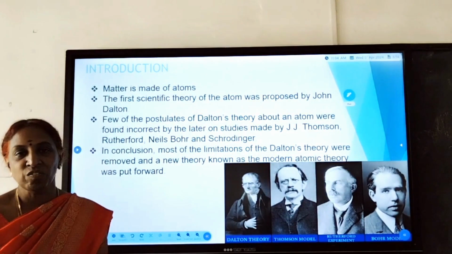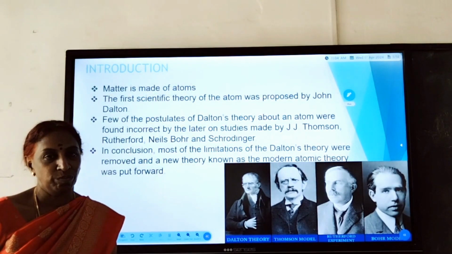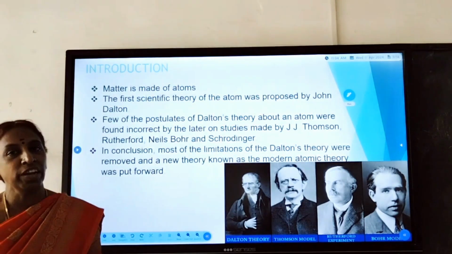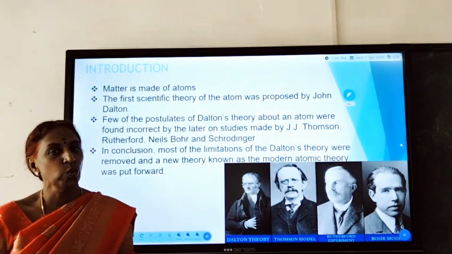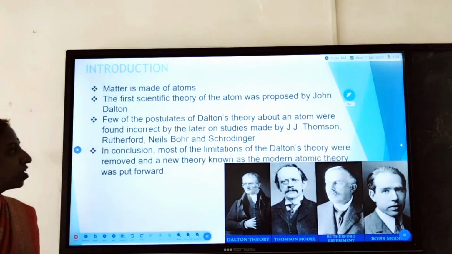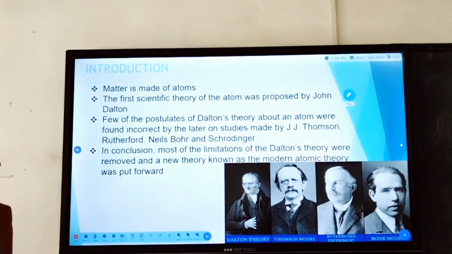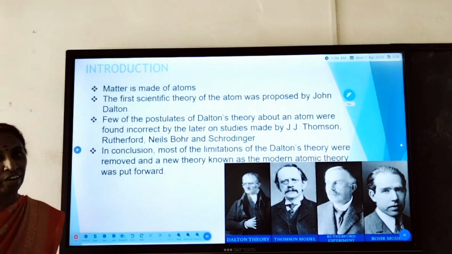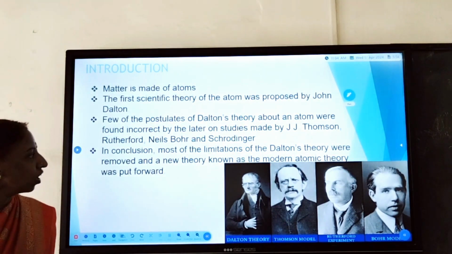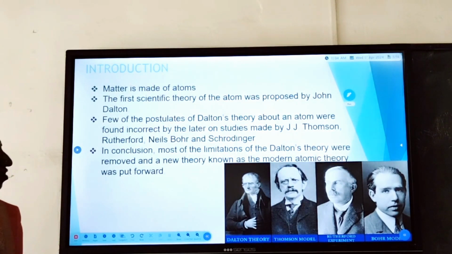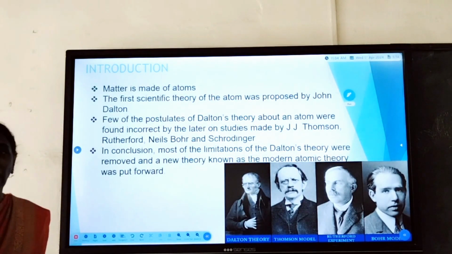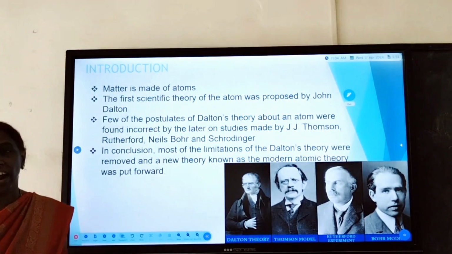We all know whatever we see around us is made up of matter. Matter is made up of atoms. Atoms of the same element or different elements combine to give you a molecule. The first scientific theory of atom was proposed by John Dalton. In his theory, there were some incorrect points. So scholars like J.J. Thomson, Rutherford, Bohr, and Schrödinger made a conclusion, removed some limitations in Dalton's atomic theory, and gave a new theory known as modern atomic theory.